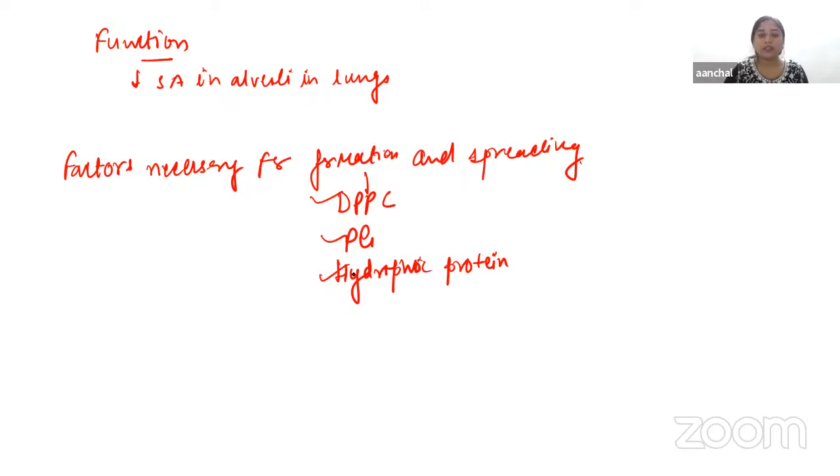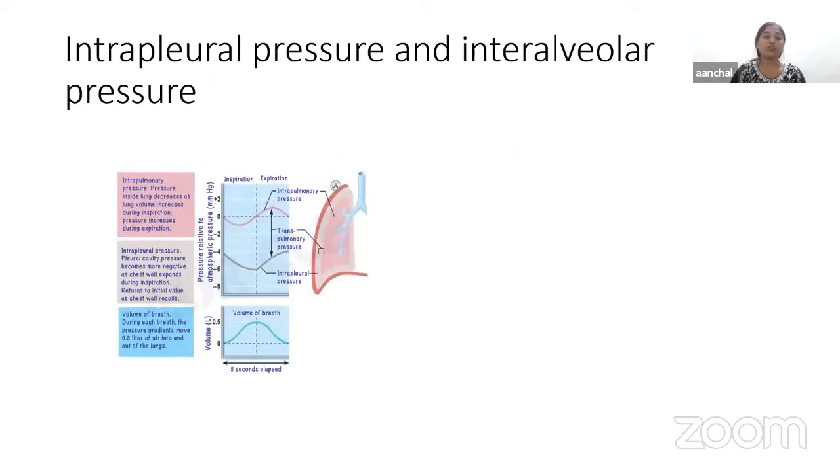Now, another thing we have is pressure. We are going to discuss two types of pressure, the intrapleural pressure and the intraalveolar pressure. These two types of pressures are exerted in the thoracic cavity and lungs during the process of respiration. We have intrapleural pressure, also known as intrathoracic pressure, and intraalveolar pressure, also known as intrapulmonary pressure.